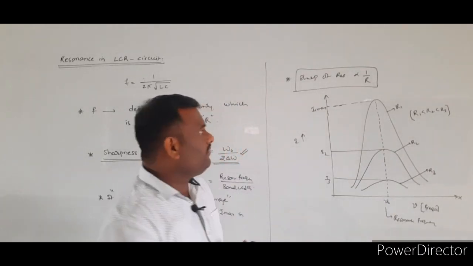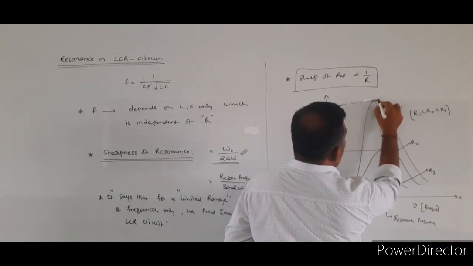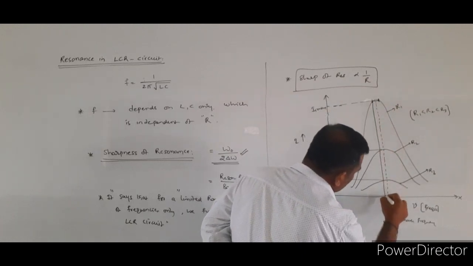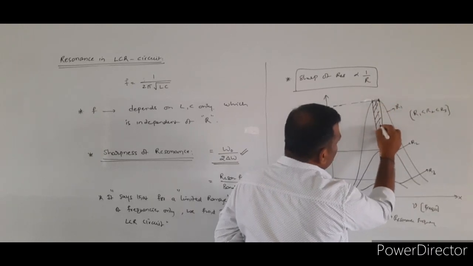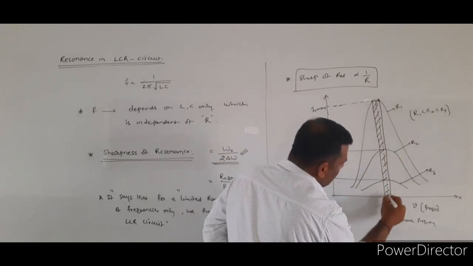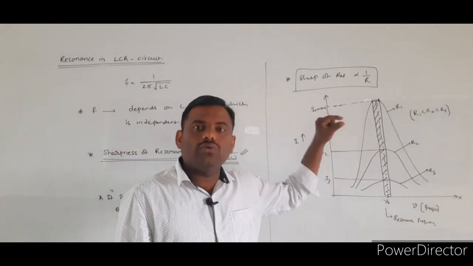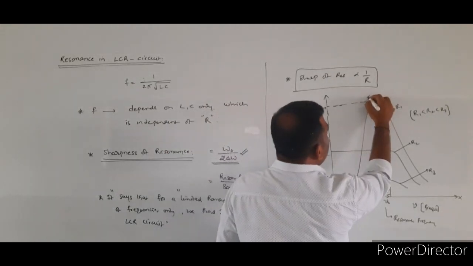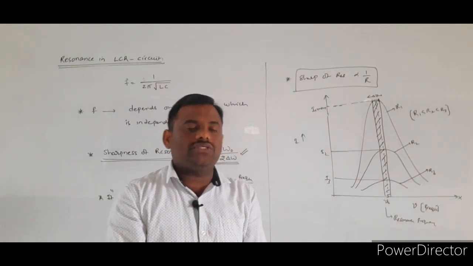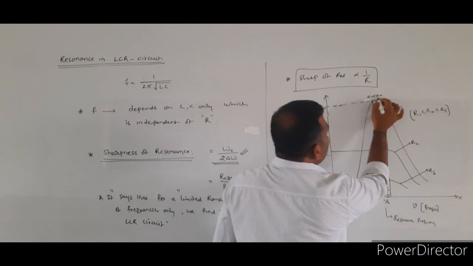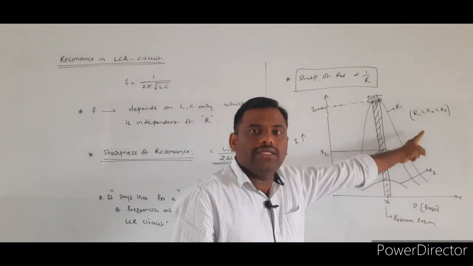Whenever the resistance value is less, you observe that only for this range of frequencies is the current maximum in the LCR circuit. This point we have to understand. This width indicates the range of frequencies, and only for that particular range of frequencies does the maximum current take place in the LCR circuit for the given value of R1.